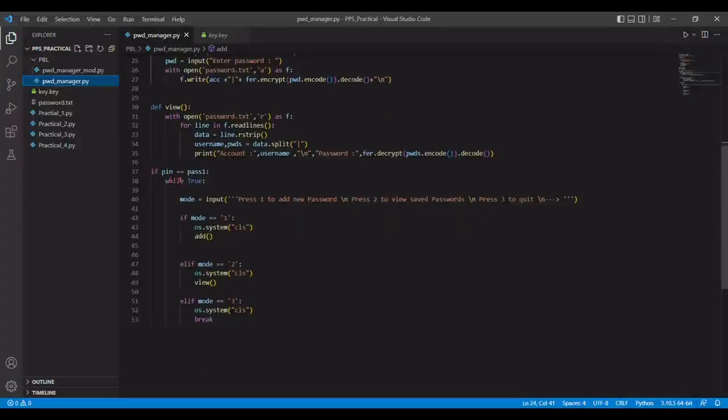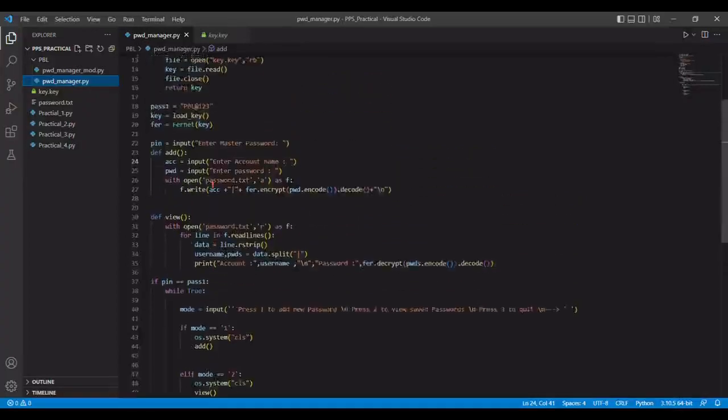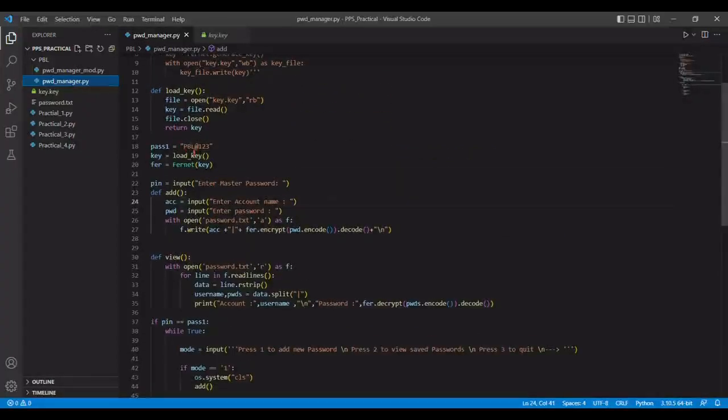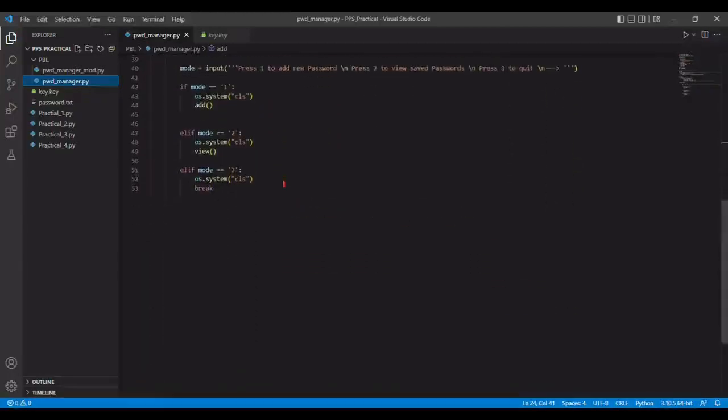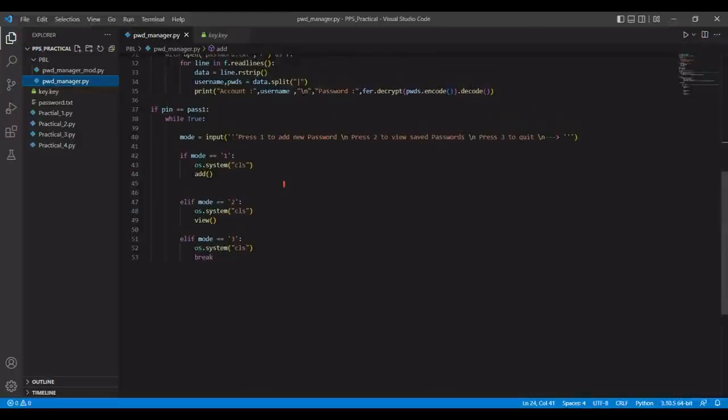Now if pin equal to pass, here pass1 is pbl@123 and pin is the master password which we will enter. If these two things match, then and only then the code will execute, otherwise the code will end.